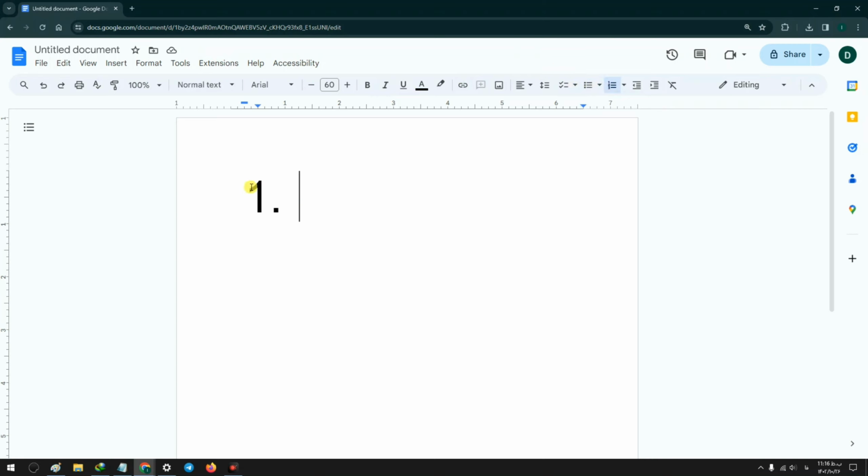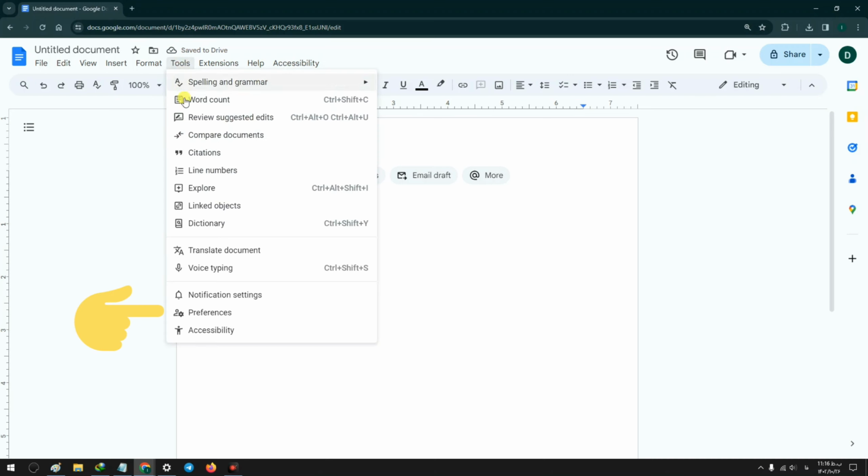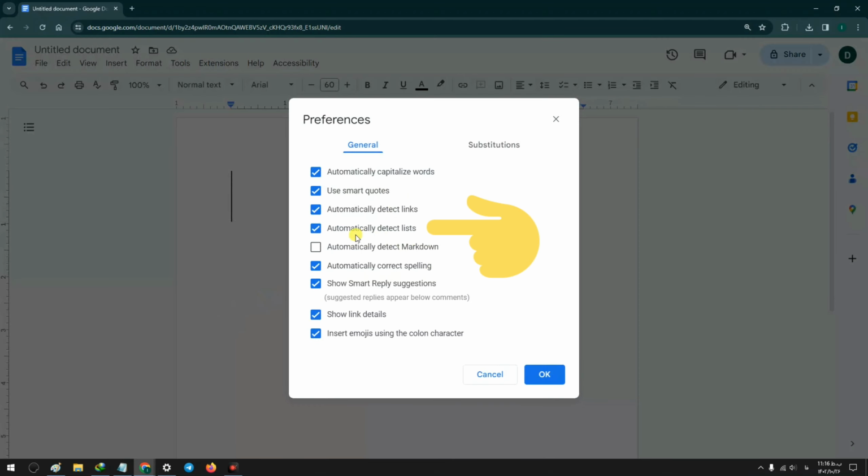And if you want to disable this feature in Google Docs, first step, on the top click on Tools and now click on Preferences, and from this list turn off Automatically detect lists, and now click on OK.